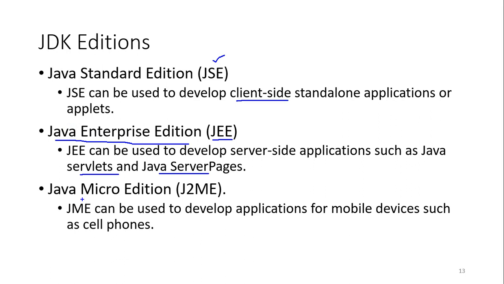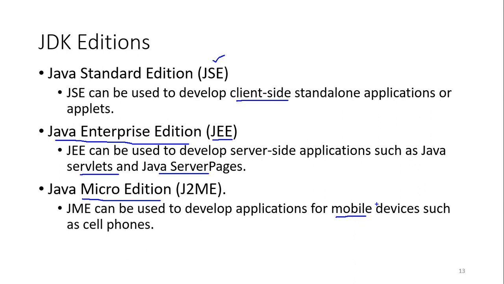At the same time, Java came up with the Java Micro Edition. This is the Java that can be used on small devices. Small devices does not mean your phone only. It can be your microwave oven, or your washing machine, or your DVD player.